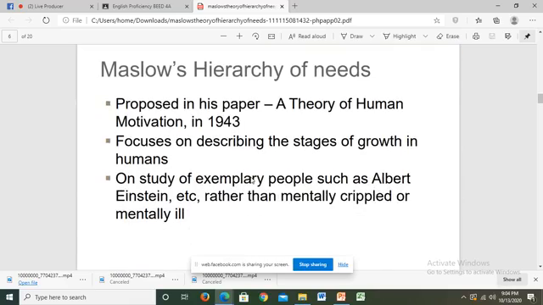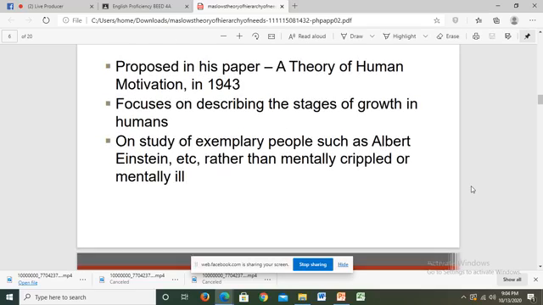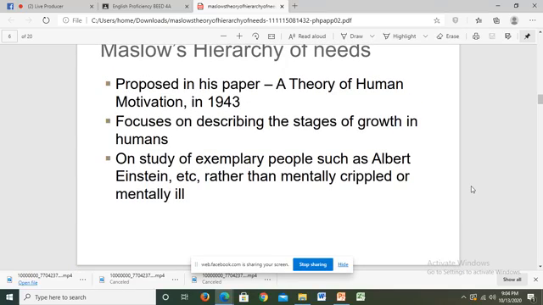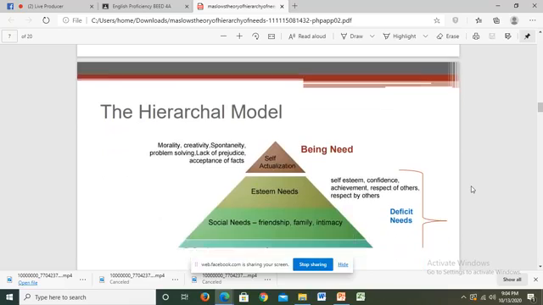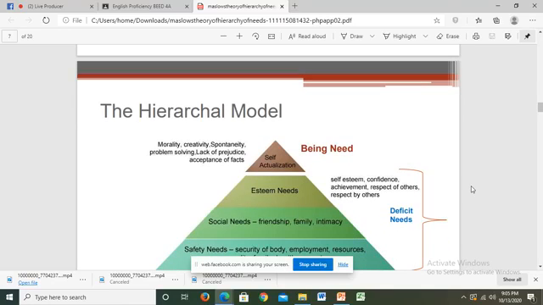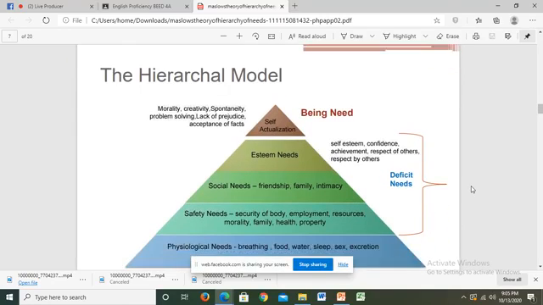Maslow's hierarchy of needs was proposed in his paper A Theory of Human Motivation in 1943, which focused on describing the stages of growth in humans. His study is based actually on Albert Einstein and other prominent people rather than mentally crippled or mentally ill people, because as we said, he focused on the good qualities of humans.